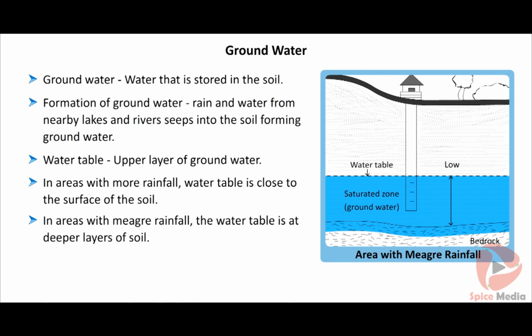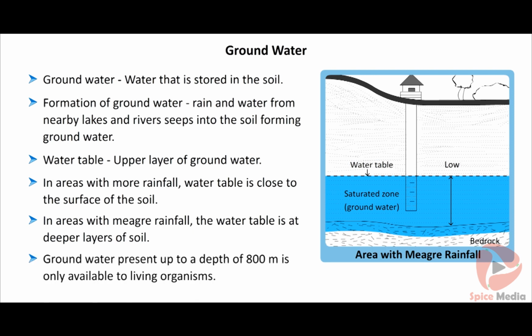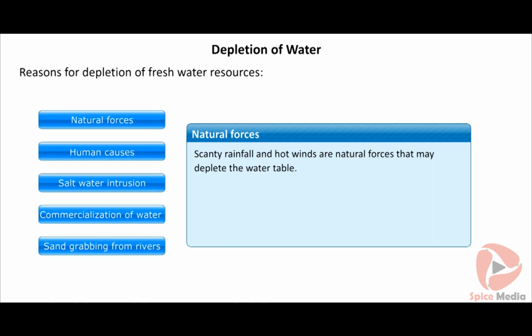Groundwater that is present up to a depth of 800 meters alone is available to living organisms. If the level of groundwater goes down below 800 meters, it becomes unavailable. Reasons for the depletion of freshwater resources. Natural forces: scanty rainfall and hot winds are natural forces that may deplete the water table.